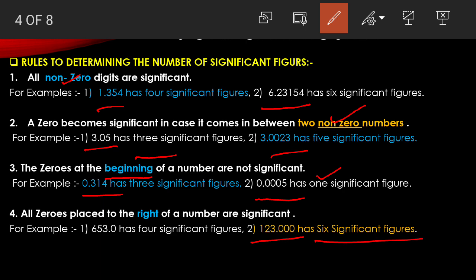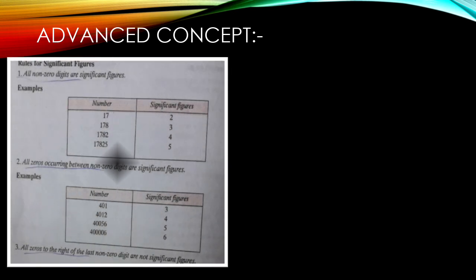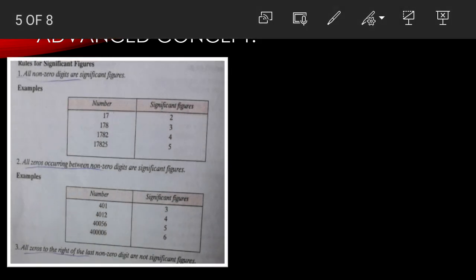But these rules are outdated, and I am going to tell you something new. Even these are valid, but somewhere they create a little bit of illusion about how to find significant figures in the exam. So let us move forward and have a look at these examples. First you can see, the first rule is the same: all the non-zero digits are significant.